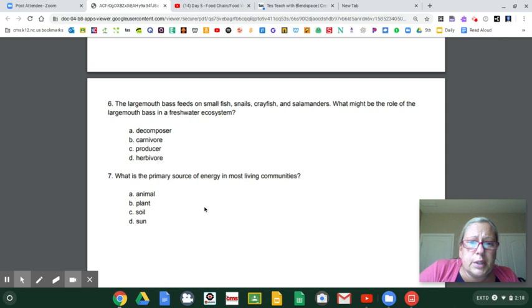What is the primary source of energy of most living things? Now, y'all know that everything, literally everything, starts with that great big old ball of gas up in the sky.